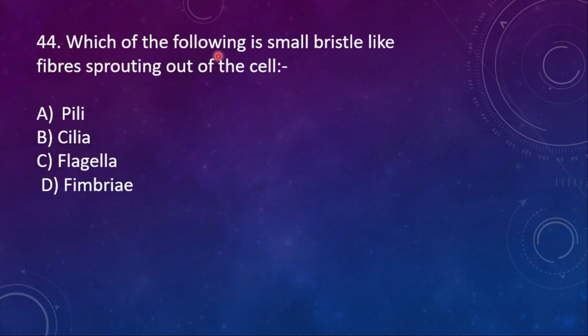44. Which of the following is small bristle like fibers sprouting out of the cell? Which one is bristle like and very small? Option A, pili, B, cilia, C, flagella, D, fimbriae. Here the right option is fimbriae.